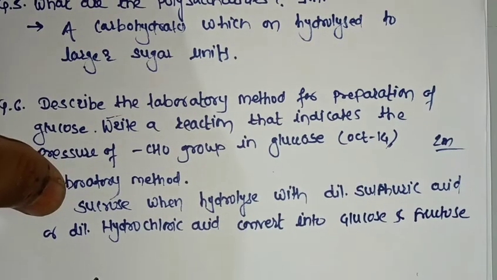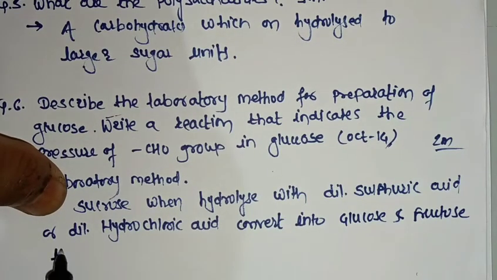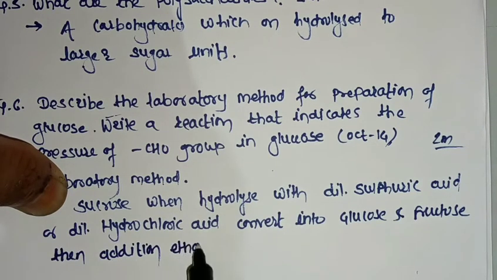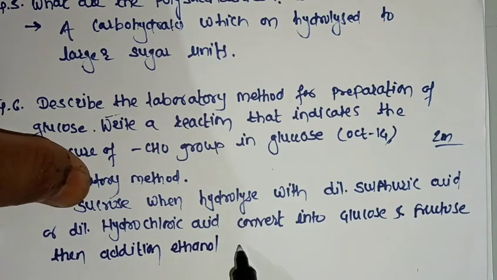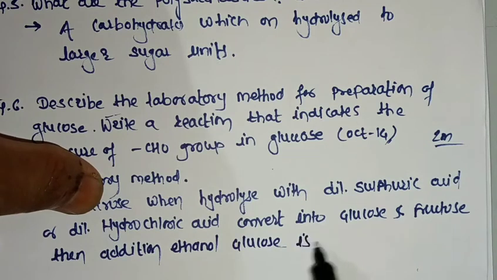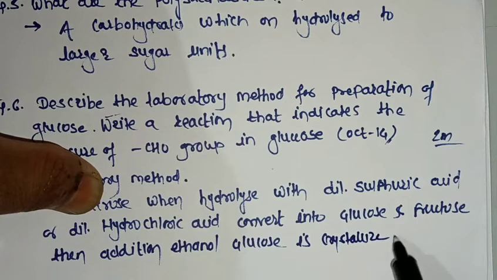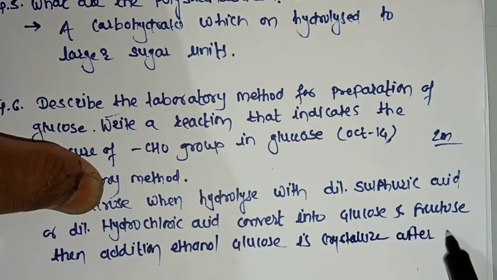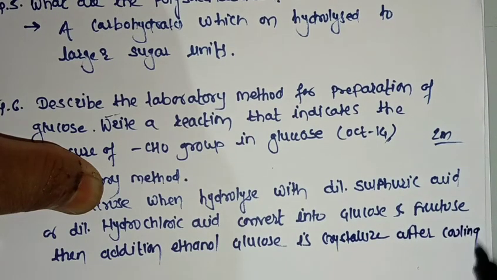Then after addition of ethanol, glucose is crystallized after cooling and can be separated.